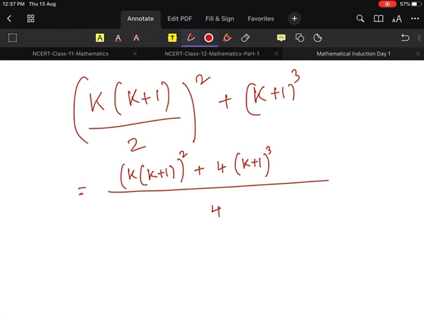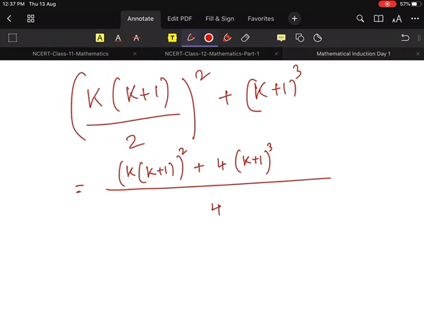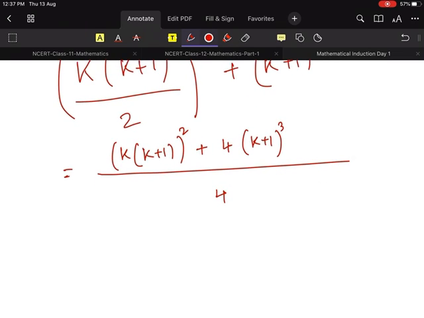Yes, sir. Now you see, in these two terms, can anybody tell me, can I take anything common in these two terms? K plus 1 whole square. Yes, I can take k plus 1 whole square common. Very good. So if I take k plus 1 whole square from here and from here, what remains? K square remains. K square. Everyone, yes or no?